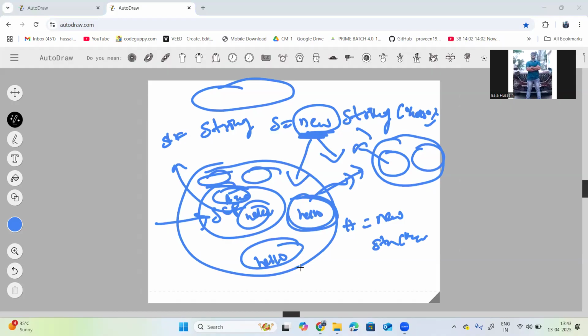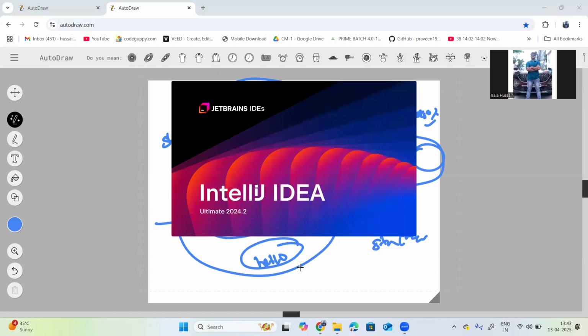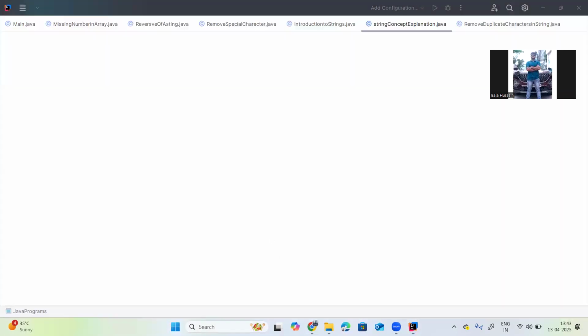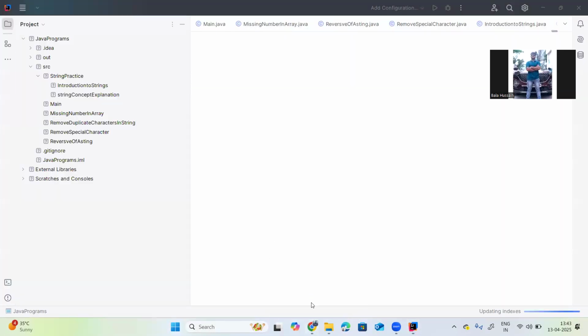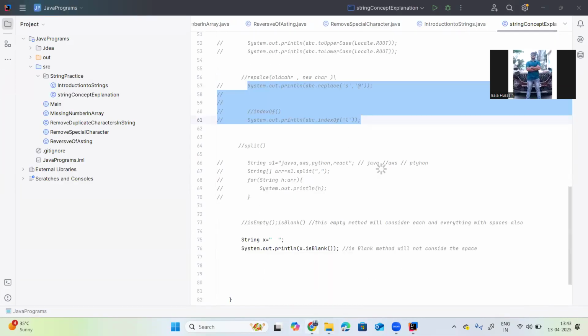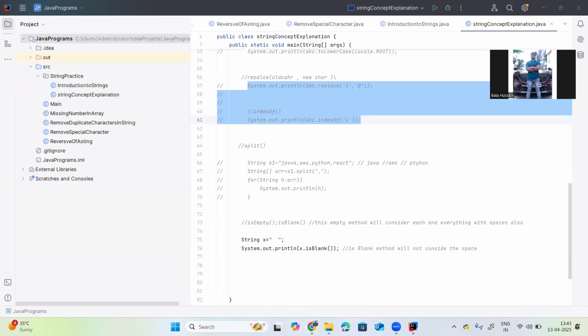One more thing I want to explain: the string is immutable. Why is the string immutable? Why can't we modify strings?